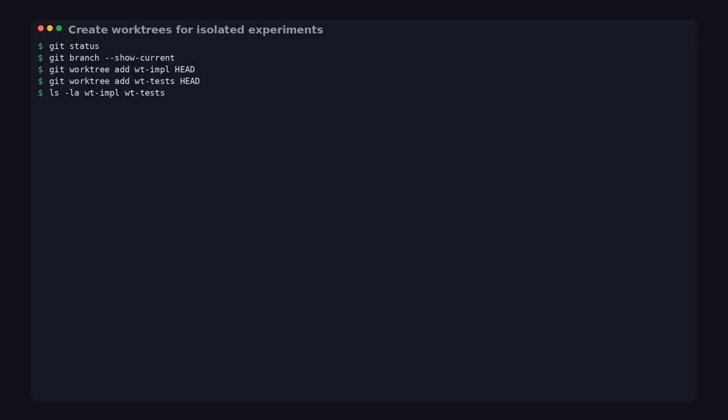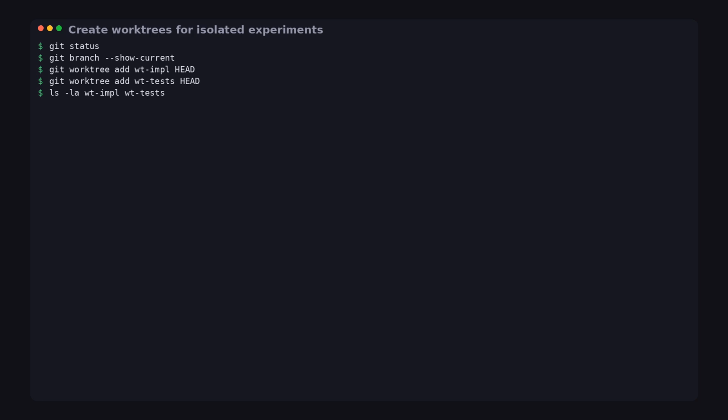Now the worktrees. I create 1 for each exploration. I'll do 2 for this example. wt-impl for implementation, wt-tests for tests. So I run git worktree add wt-impl HEAD and git worktree add wt-tests HEAD. If you want to be extra safe, you can create them off a specific commit or off your feature branch. But for solo dev speed, HEAD is fine.